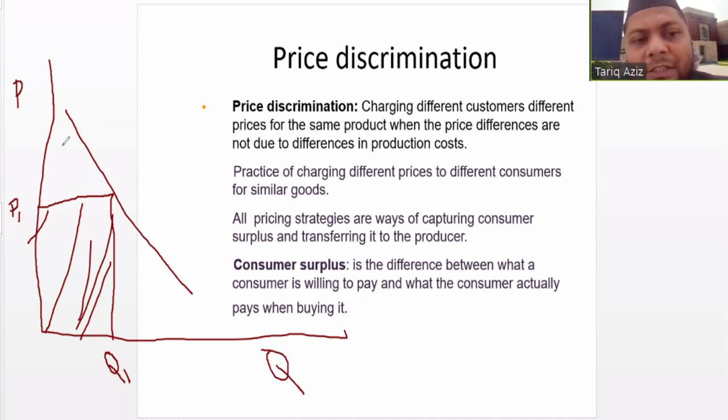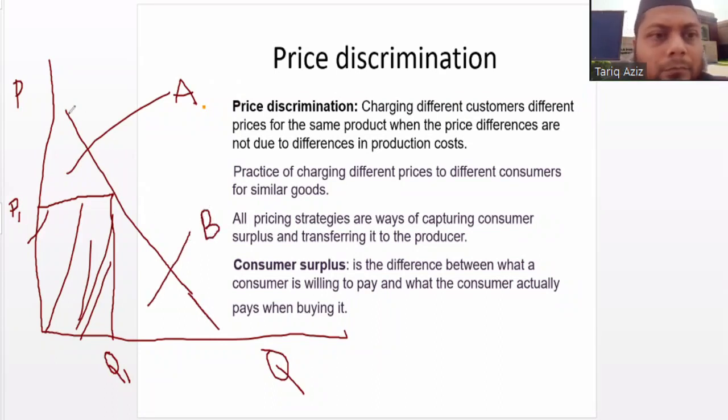But what about this region? This region. And what about this region? That is B. This A region actually represents those consumers who are actually willing to pay more price for the same product.